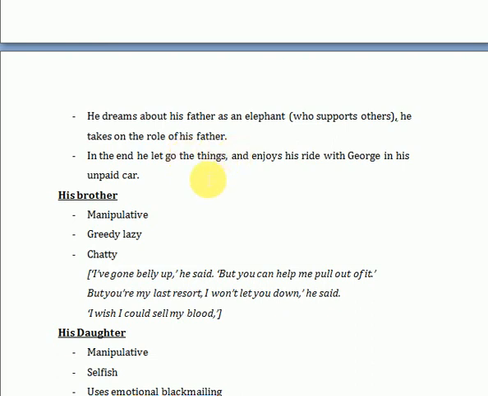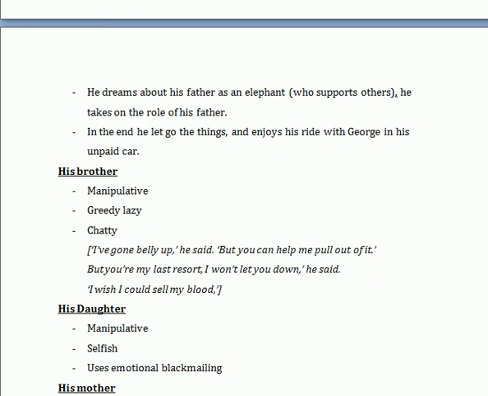So in the end, he lets go of things and enjoys his ride with George in his unpaid car. This is the moment when, after the dream, his father advised him to let go of things, and he followed his advice. He let go of things, and as a result he enjoyed his ride with George, who was his colleague, in his unpaid car. This was the end of the story.